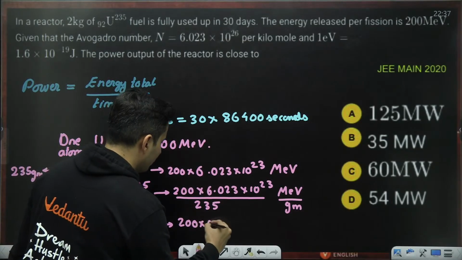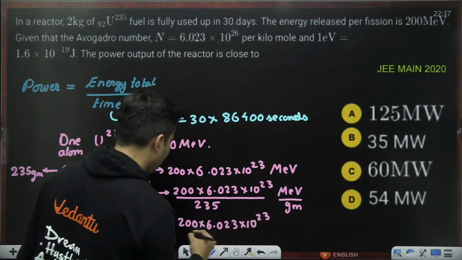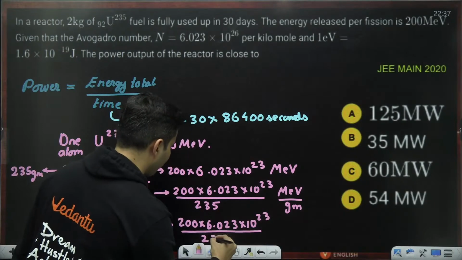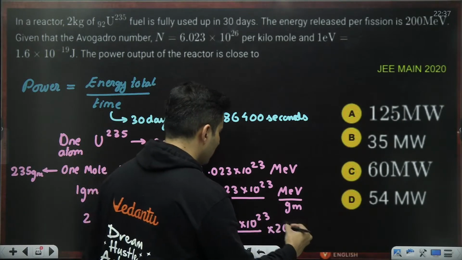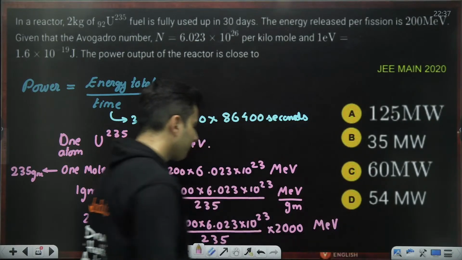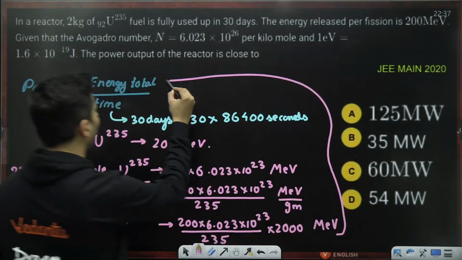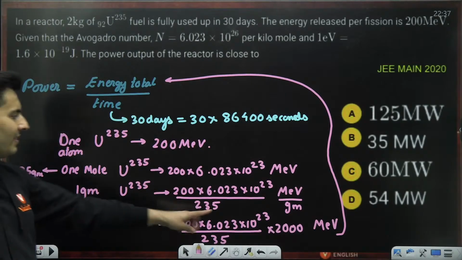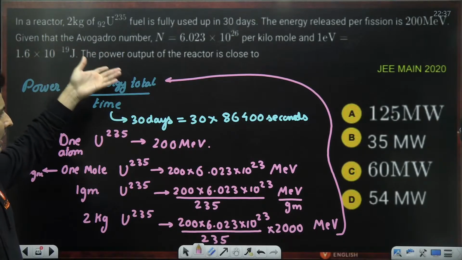200 into 6.023 into 10 to the power 23. This was per gram. So 2 kg is how many grams? 2000 grams. So into 2000, so that many mega electron volt. Use this entire number over here. This is mega electron volt.